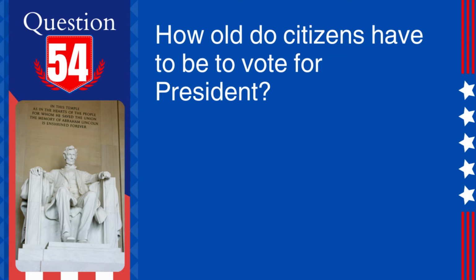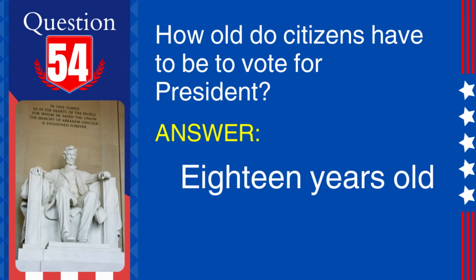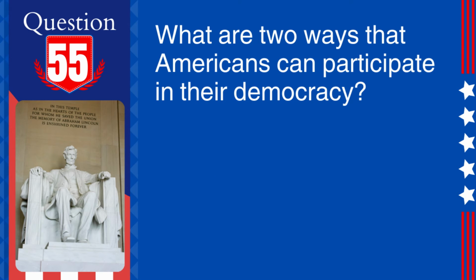54. Question. How old do citizens have to be to vote for president? Answer. 18 years old. Explanation. The 26th Amendment to the Constitution lowered the voting age to 18, ensuring all citizens aged 18 and older have the right to vote.